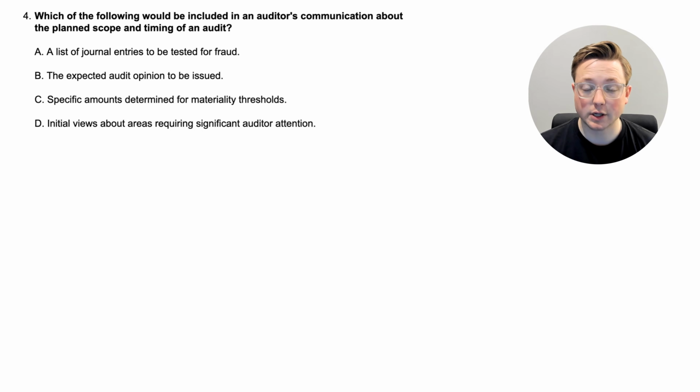A, a list of journal entries to be tested for fraud. B, the expected audit opinion to be issued. C, specific amounts determined for materiality thresholds. Or D, initial views about areas requiring significant auditor attention.